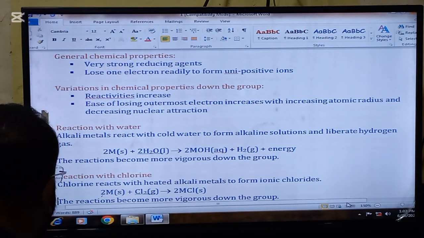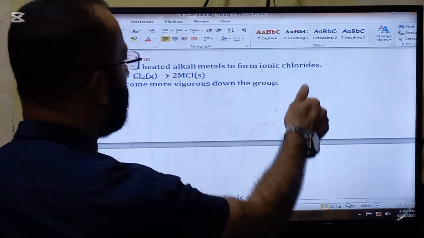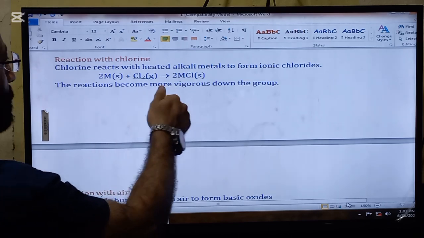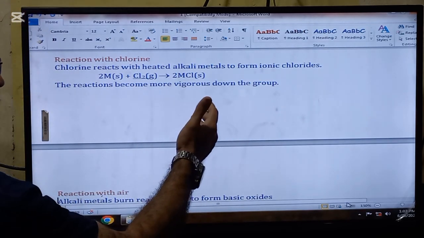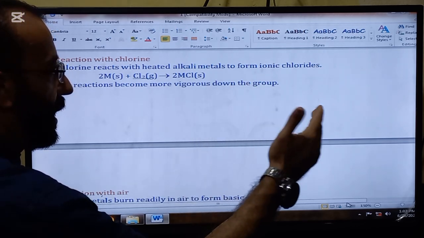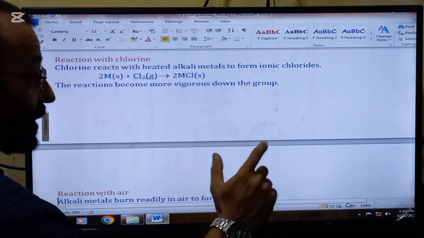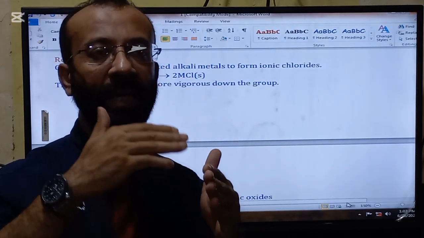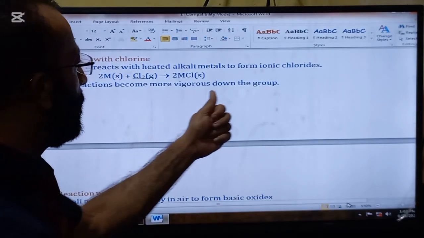Next reaction is with chlorine. Chlorine reacts with heated alkali metals to form ionic chloride. General equation is 2M plus Cl2 forms 2MCl. The reactions become more vigorous down the group. The same reason is there as we go down the group. So the atomic radii increases and the attraction between the nucleus and the outermost electron decreases. That's why the elements down the group are more reactive. So that's why the reaction is more vigorous.